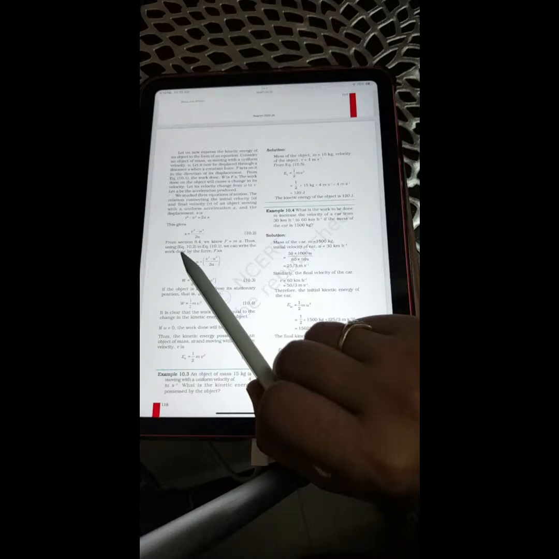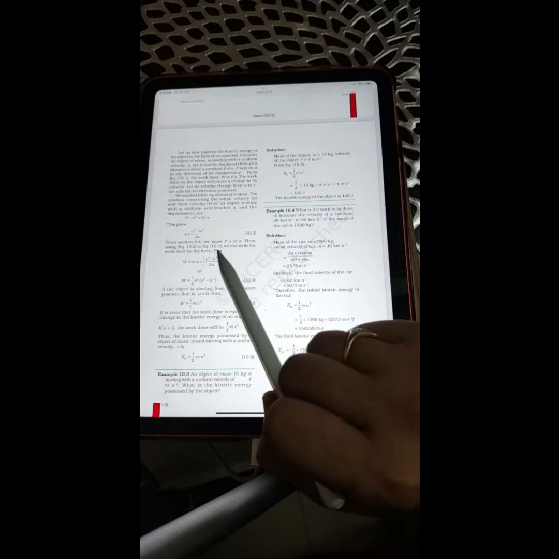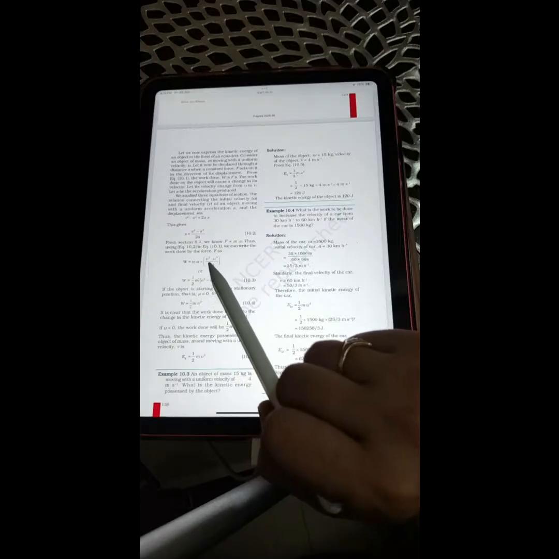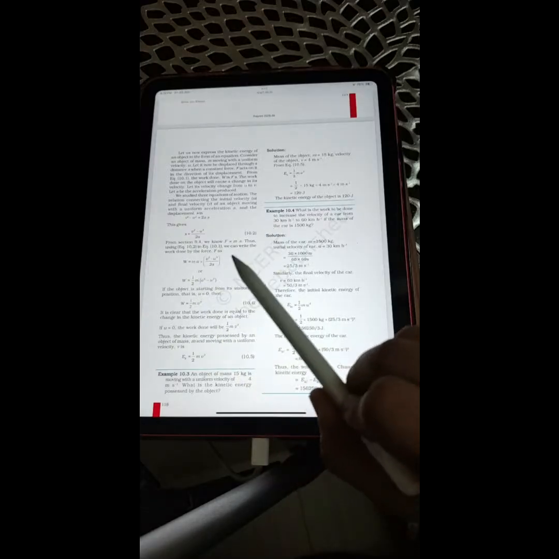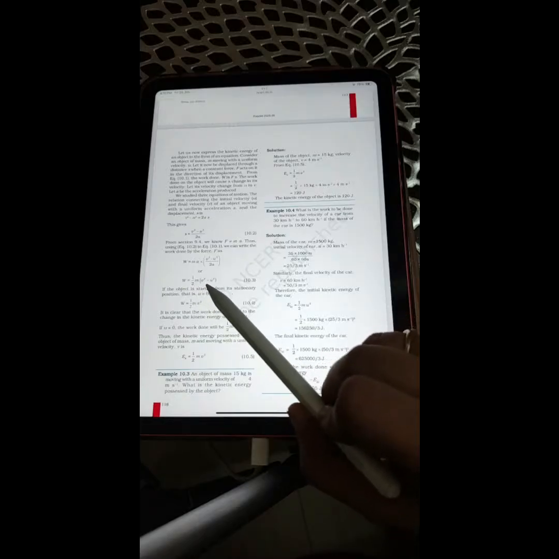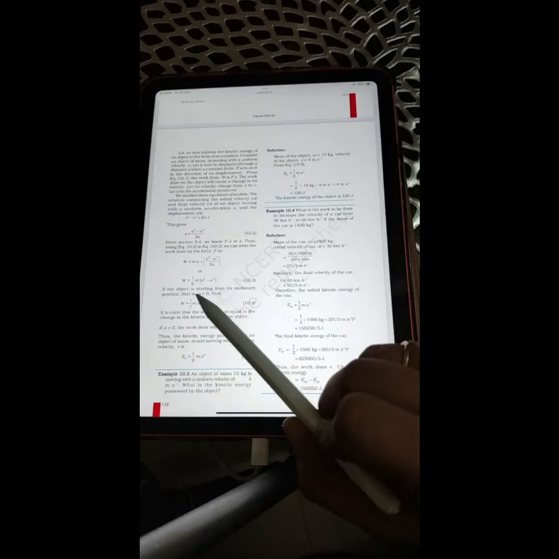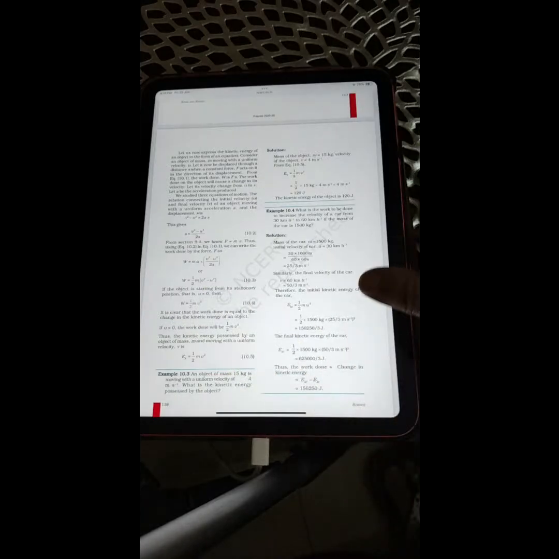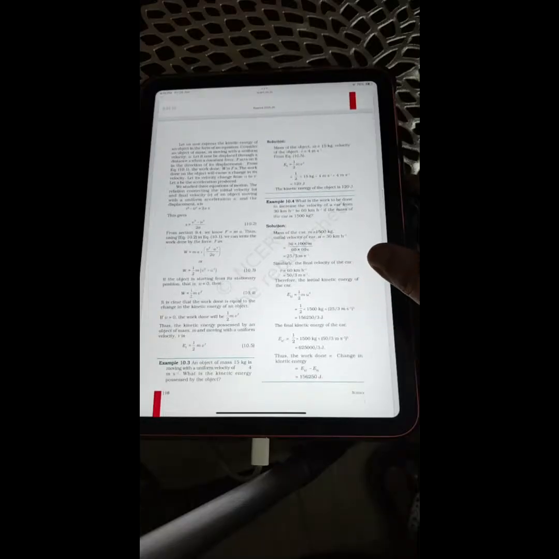Thus, using equation 10.2 and 10.1, we can write the work done by a force F as W equals ma times (v squared minus u squared) upon 2a. So W will become half m (v squared minus u squared). If the object is starting from its stationary position, that is u equals 0, then W will become half mv squared.